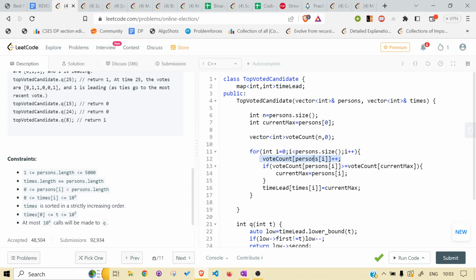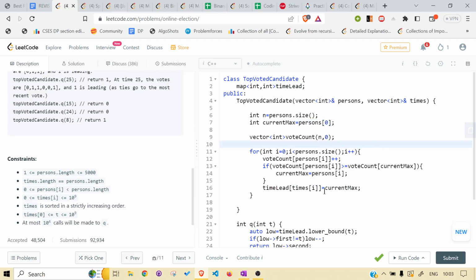If the current person's count is greater than or equal to the current max, why did I use greater than or equal to? Because in the case of a tie, whichever is the most recent, we have to store that. If so, we update the current max. Now we also keep on storing the time lead. What do I mean by time lead? At that certain time, which candidate was the maximum, and current max, you can see, is the person only, not the index.